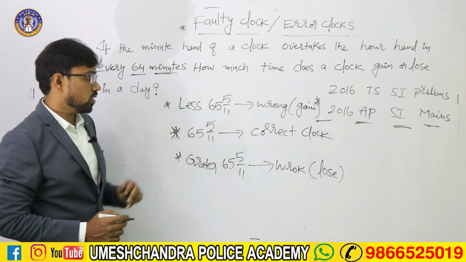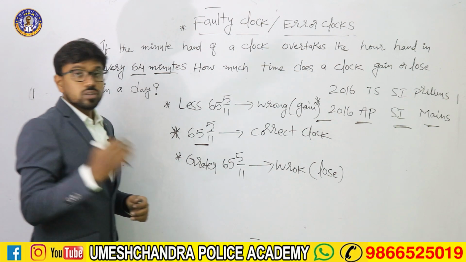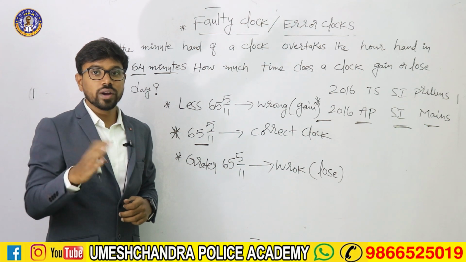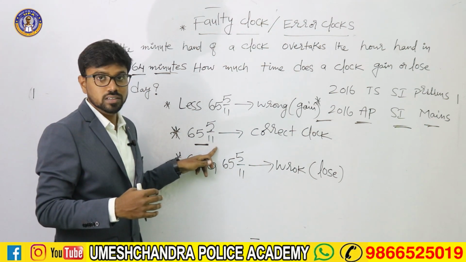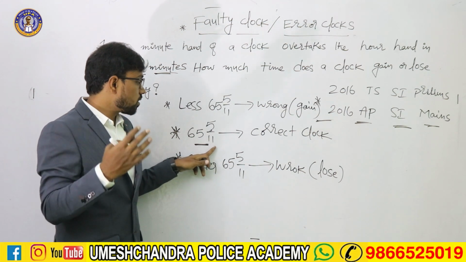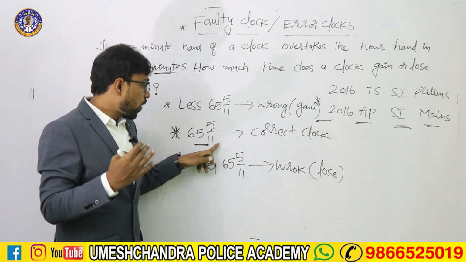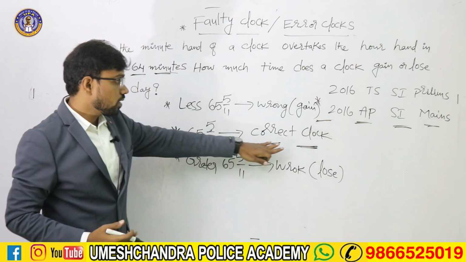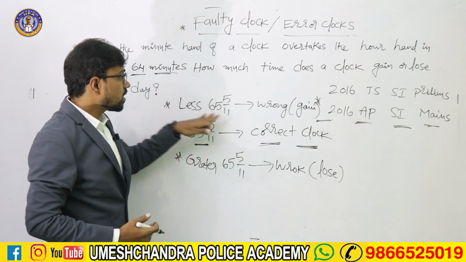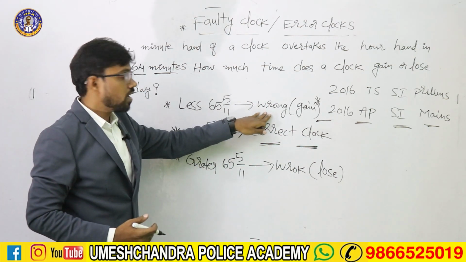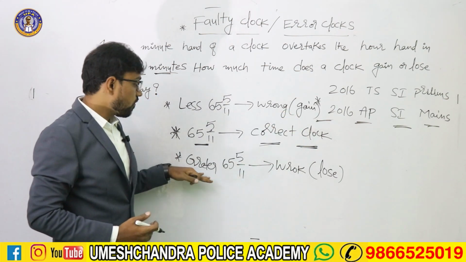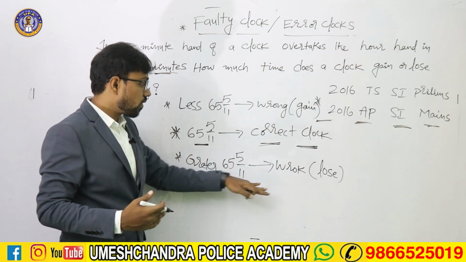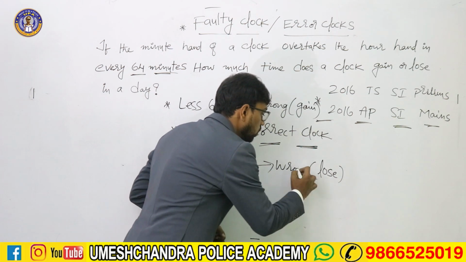So what is the 65 5/11? In every 65 5/11 minutes, the two hands of a clock coincide. If in a clock the two hands coincide every 65 5/11 minutes, I will tell this is the correct clock. Less than 65 5/11 minutes, the clock is a wrong clock, and also a gaining clock. And if the two hands of a clock coincide at greater than 65 5/11 minutes, this is a wrong clock, and also a losing clock.